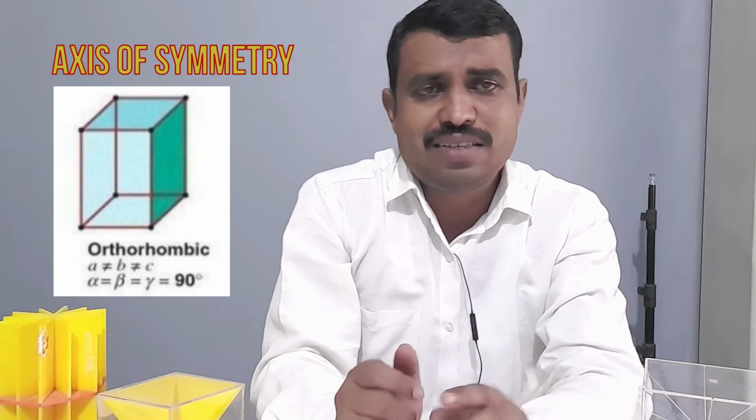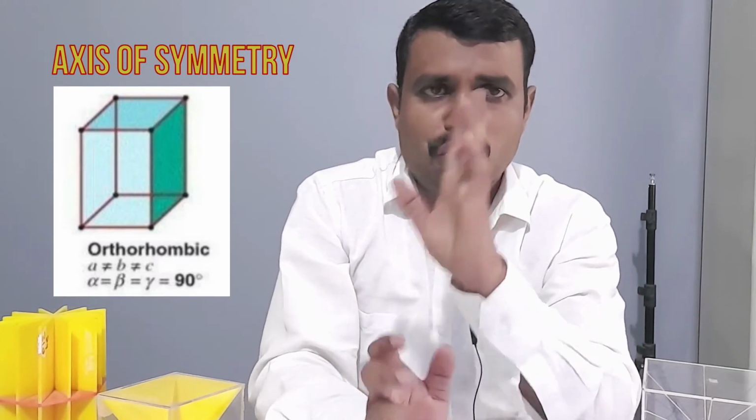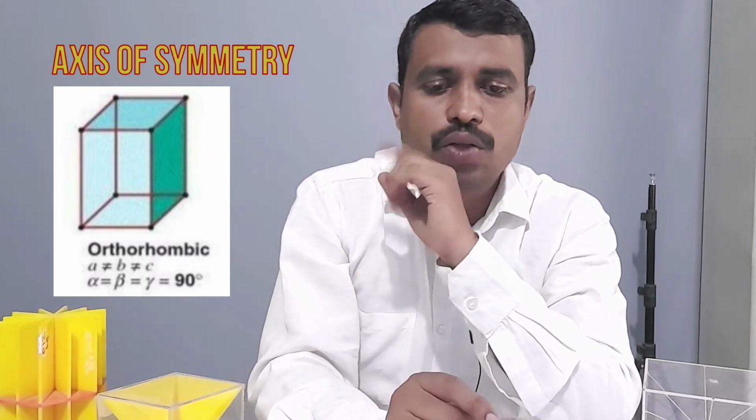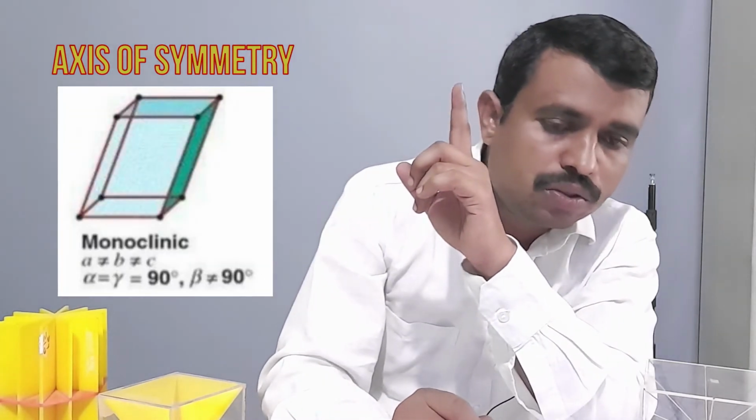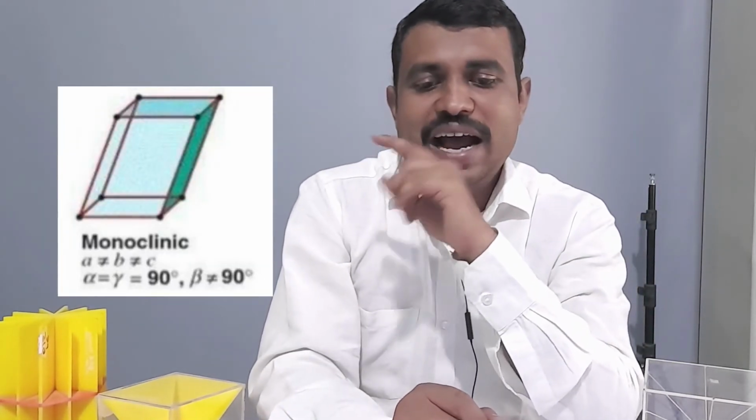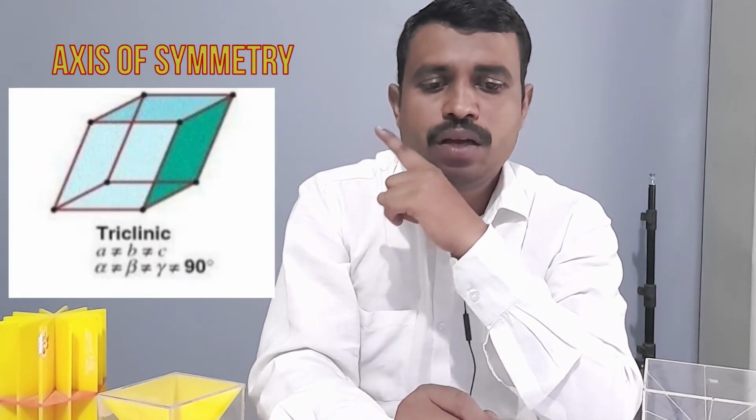Then when we see the orthorhombic crystal system, there are 3 crystallographic axes which show twofold symmetry. In monoclinic, only one axis shows twofold symmetry. And in the triclinic crystal system, you see in my side diagram, there is an absence of axis of symmetry. Then the next aspect: what is the center of symmetry?